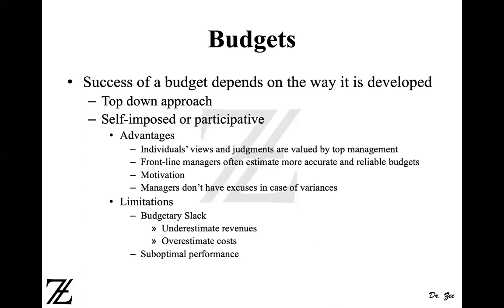The other thing is variance, which is the difference between the actual results and the budgeted results, right? So if they budgeted that, I'm going to incur only $50,000 in cost, and the cost came out to $60,000, now they don't have an excuse, because they developed the budget.